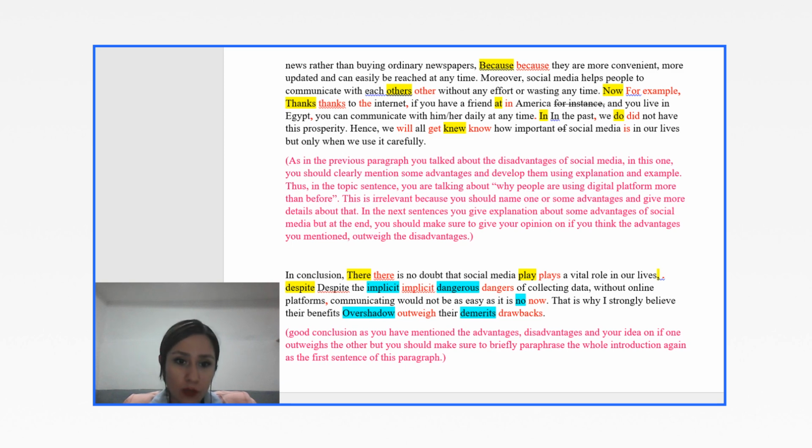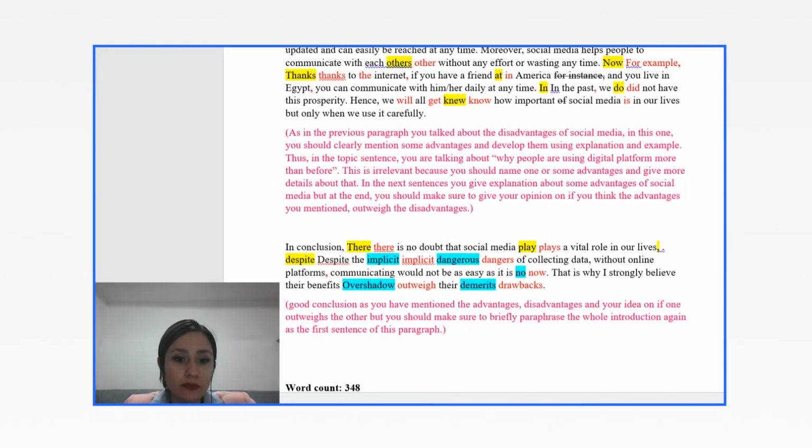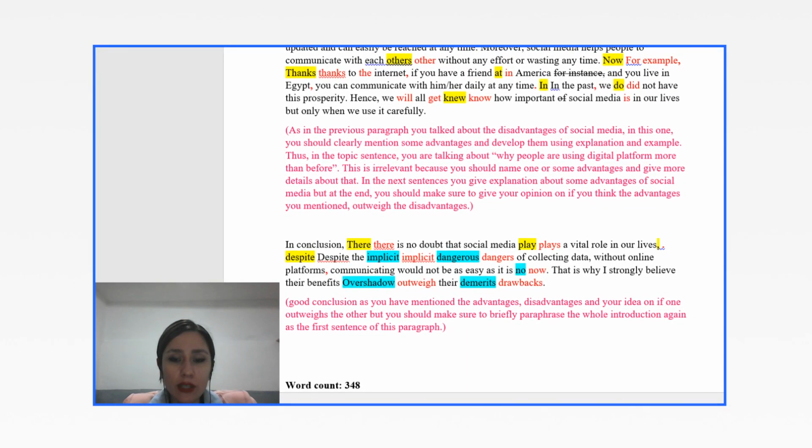Okay, so this is all about your writing. Your biggest problem was in the structure. I mean, the paragraph structure was mostly wrong, and that resulted in some coherence problem as well.